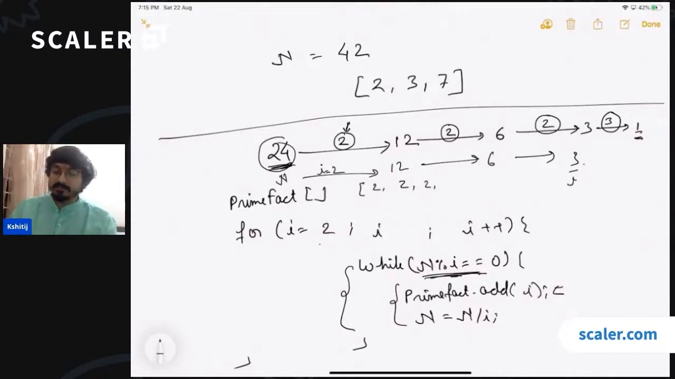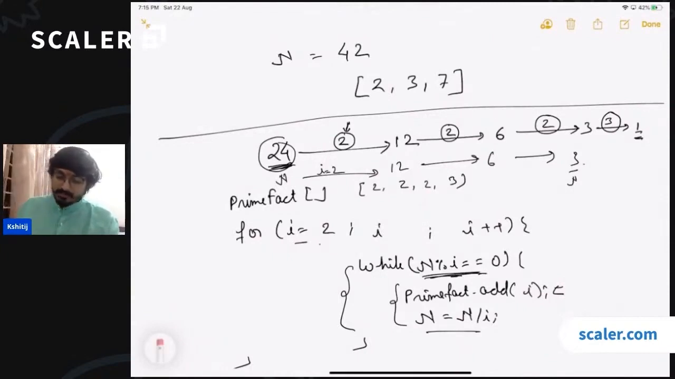n has now become 3, right? 3 mod 2 is not equal to 0. So we'll increment the value of i. So i now becomes 3. Then we'll check n mod 3 is now divisible. So we'll add 3 to this and we'll divide n further. So now n becomes 1.